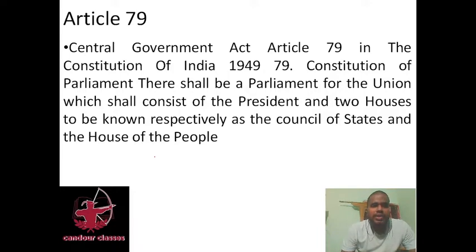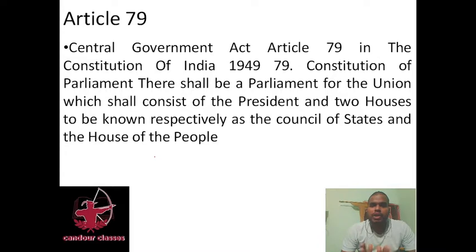Article 79 in the Constitution of India 1949, Constitution of Parliament: There shall be a Parliament for the Union which shall consist of the President and two houses to be known respectively as the Council of States and the House of the People.